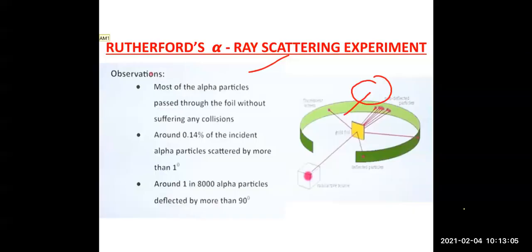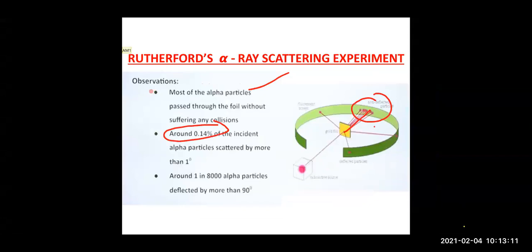The second observation was, children, that around 0.14% of the incident alpha rays were scattered by more than 1 degree. Means more than 1 degree deflection was observed for a very small number of alpha particles, only 0.14%.